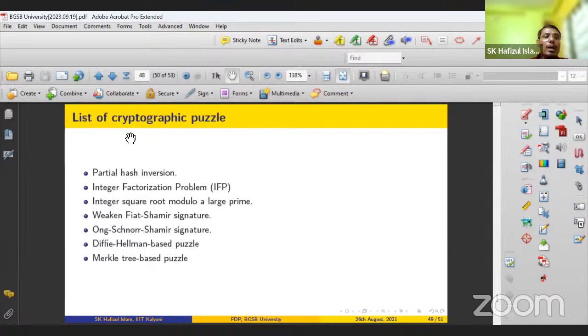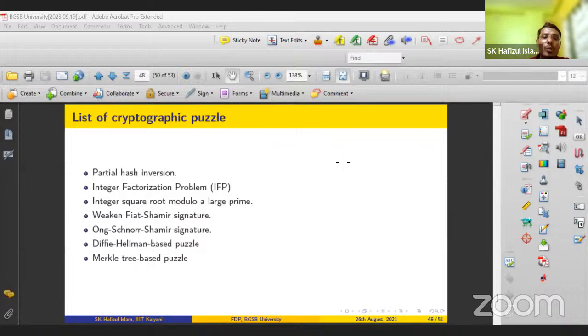Here I have listed cryptographic puzzles. Partial hash inversion is not the only one, right? You can use other cryptographic problems like the integer factorization problem, or integer square root modulo a large prime. The integer factorization problem you are familiar with. N is a product of two large prime numbers P and Q. You know N, and you have to find the values of P and Q, because the value of N is, suppose, 1024 bits. We do not have any polynomial time algorithm to solve this problem. So you can use this integer factorization problem.